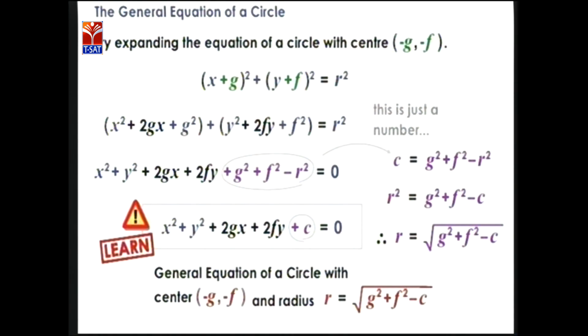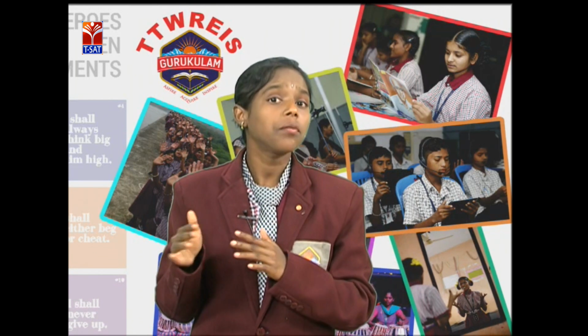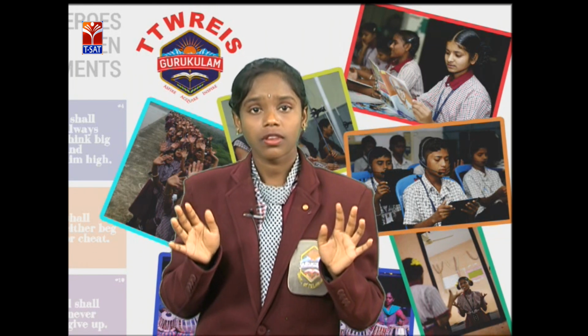And here the center of the circle is (-g, -f), and the radius of the circle is square root of g square plus f square minus c. Did you understand? The equation of this circle, x square plus y square plus 2gx plus 2fy plus c equals 0, came from the center (-g, -f).